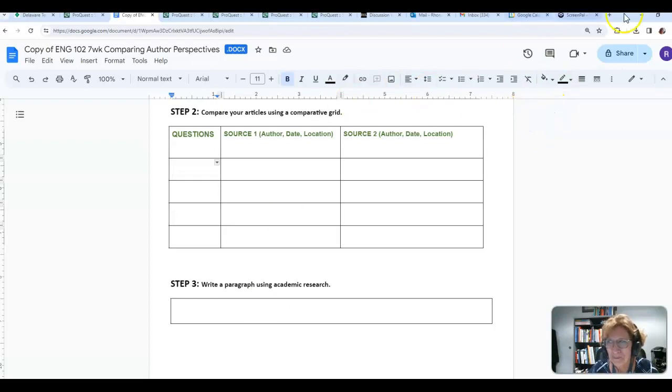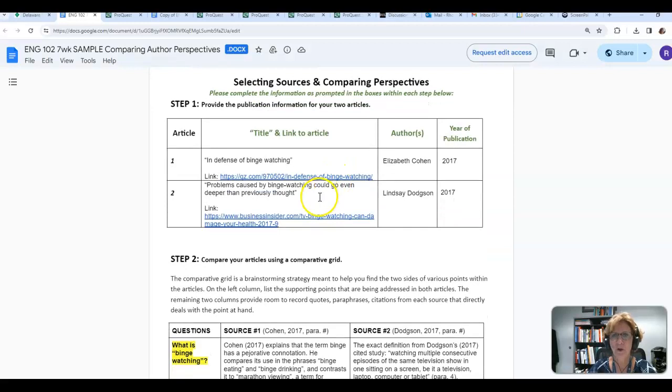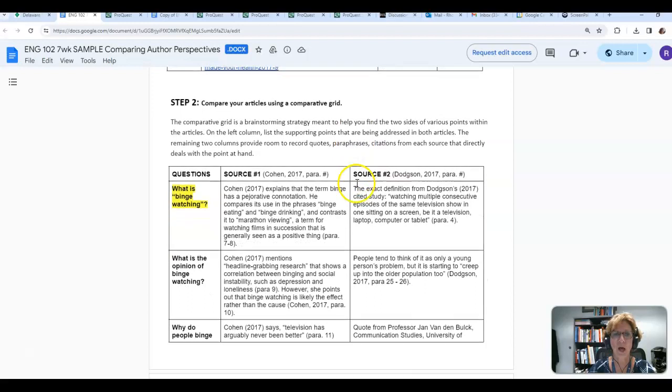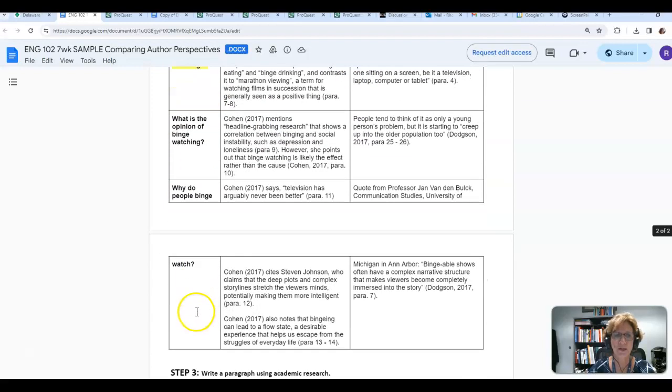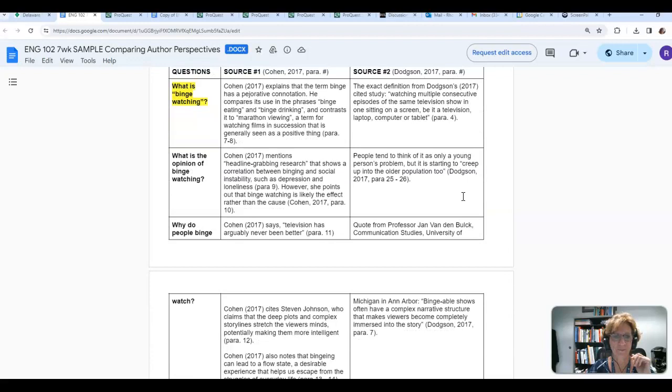Now, to better understand how this is going to work, there is a sample. So you can see this sample filled out. So you can see where they have the article information for step 1. You can see the 3 questions for step 2, and you can see how for each article they've pulled out some information. Please put the paragraph number and the citation in that part of your document so that you know and I know where you got the information.